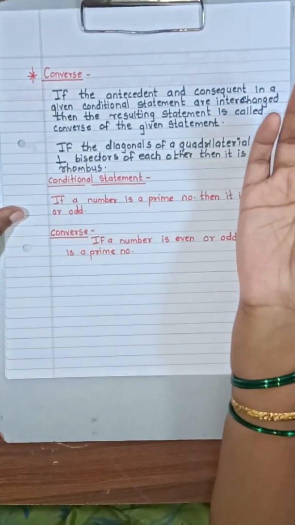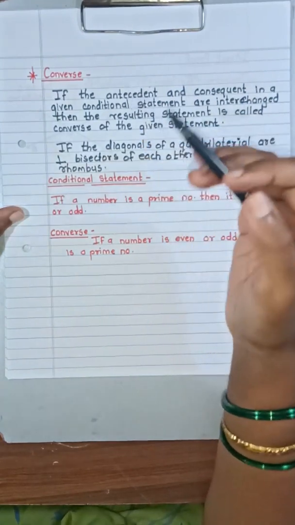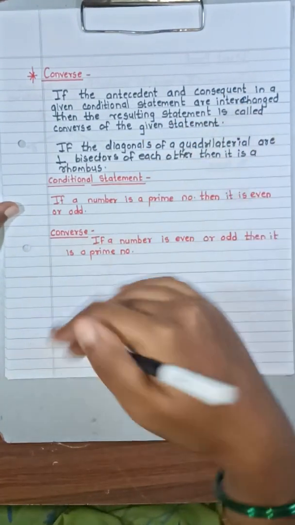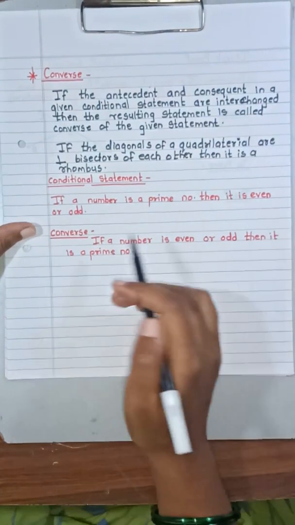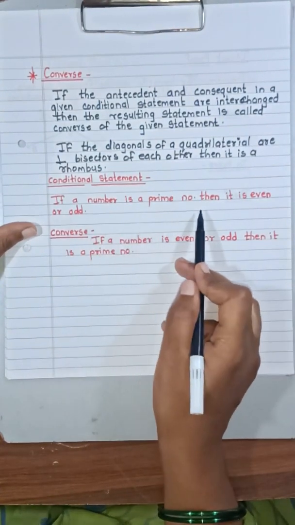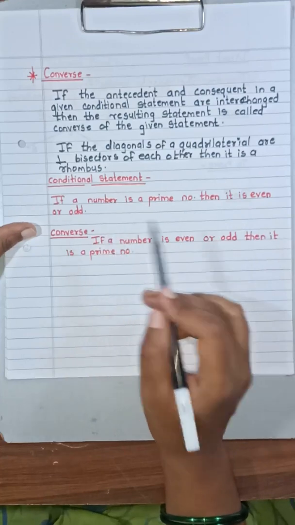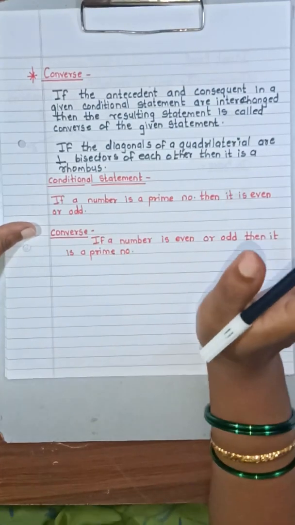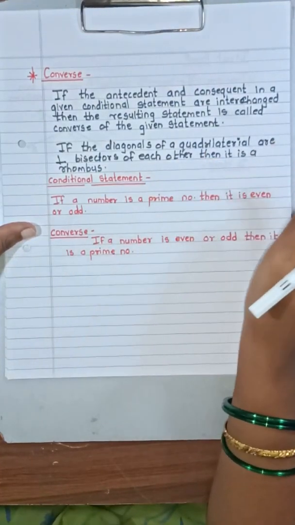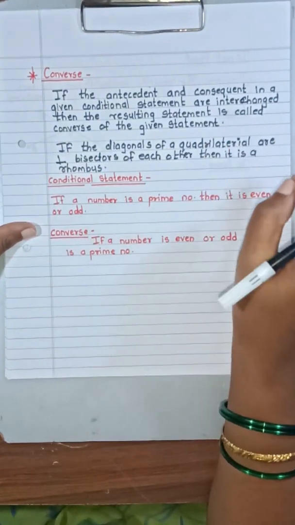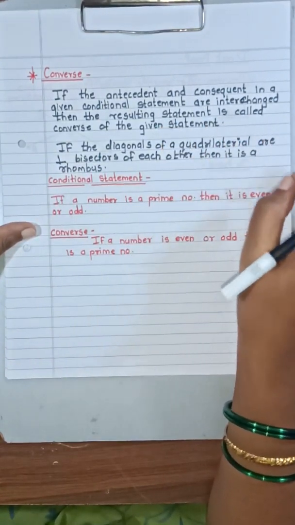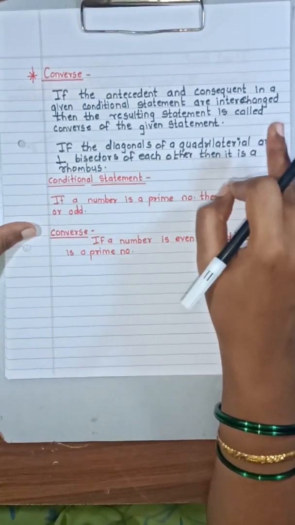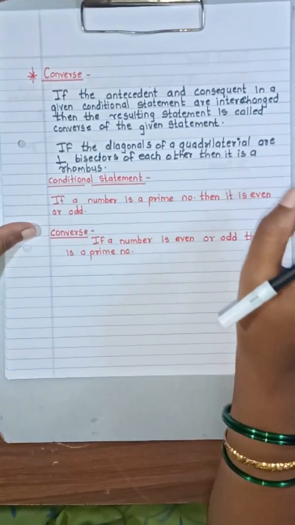It may be also false. Okay, converse can also be false. Let us see one more example in which you will find that converse can be false. If a number is a prime number, then it is even or odd. Now you very well know that in prime numbers, only 2 is the number which is an even number. Okay, no other even number except 2 is a prime number.